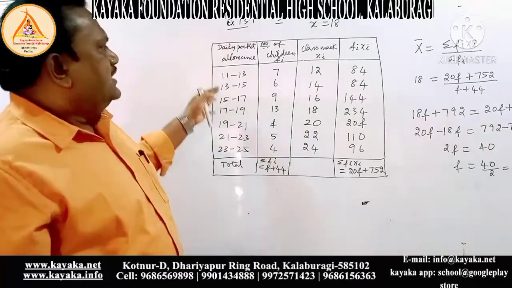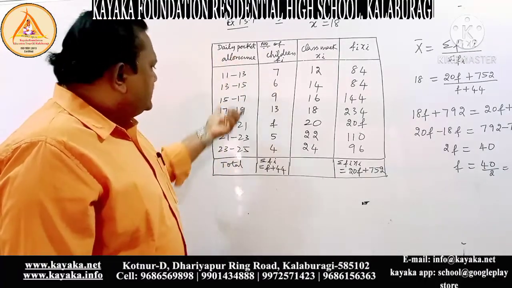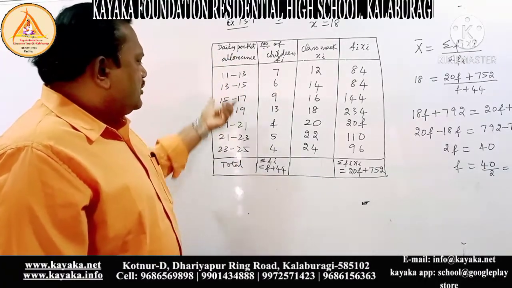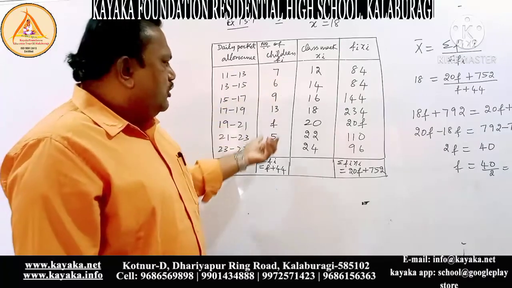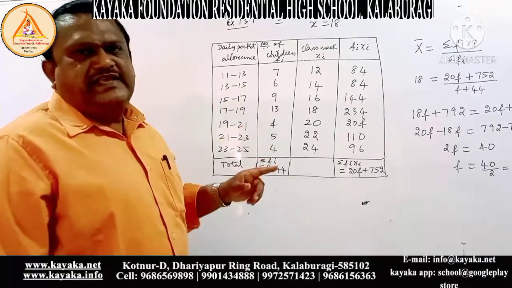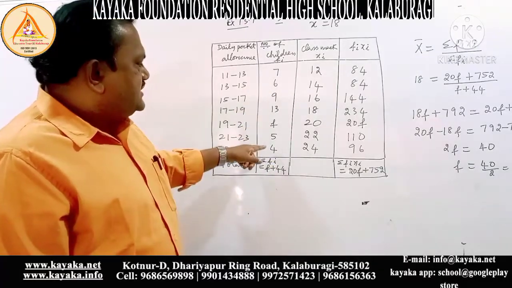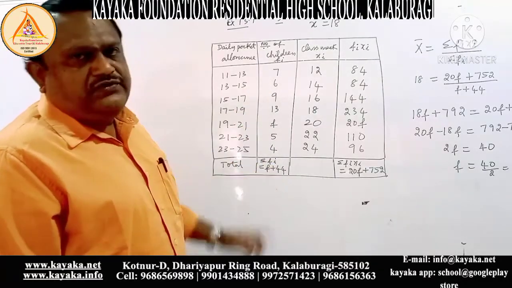Once again I will just briefly explain this. They have given the class interval column, and the frequency column they will give. In this frequency column, one frequency is missing here. That you have to find. That is the problem. Just add all these frequencies. You will get f plus 44.